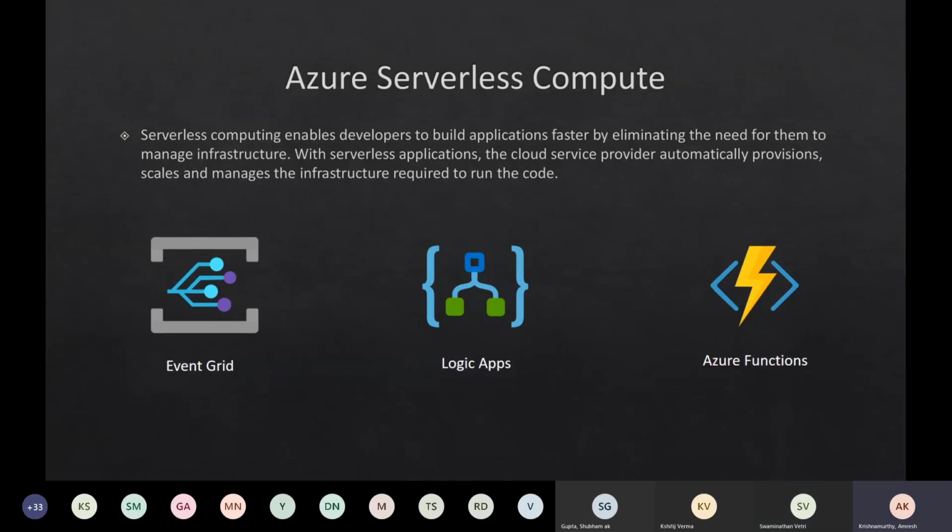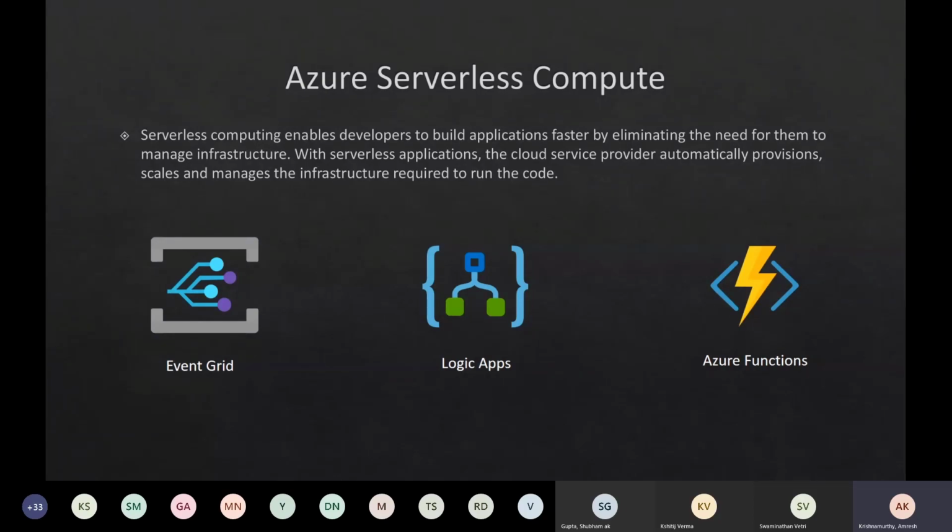So first thing is serverless. Before we get into durable functions and functions, I just want to level set the forum with serverless. Maybe some of us are new to even Azure, so it is always better to level set from serverless, and then we will get into the functions and durable functions part, right?